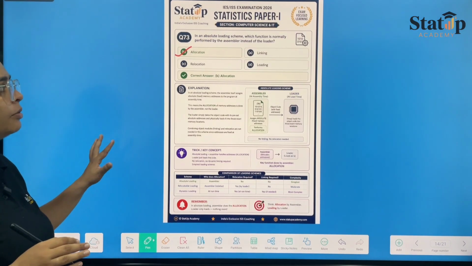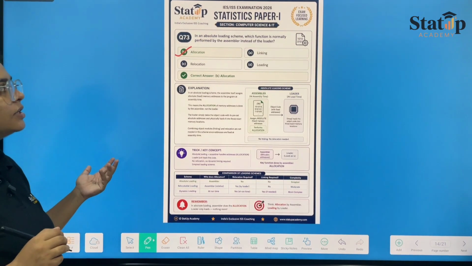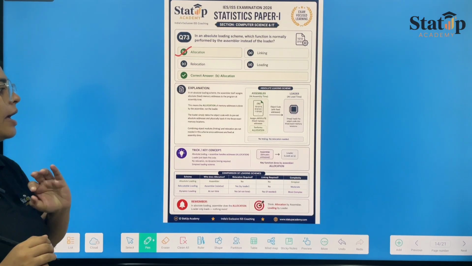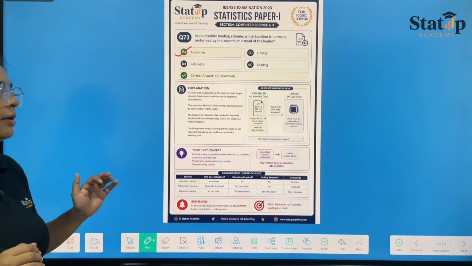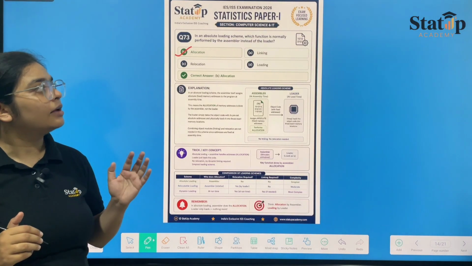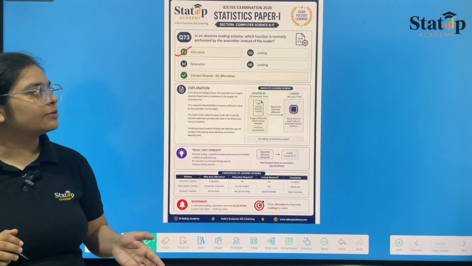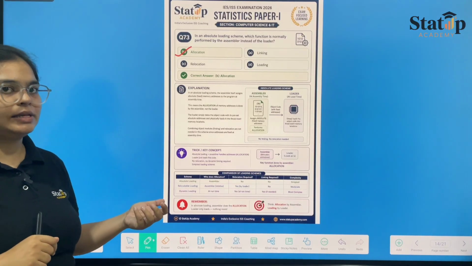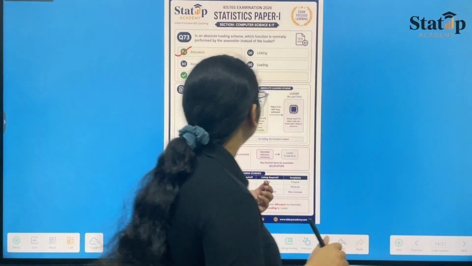We have from the very beginning been considering the functions of assembler, loader, linker, and everything. So in our batches or in our courses, we provide a very detailed explanation as well as notes regarding these. So it was an easier one according to that note.